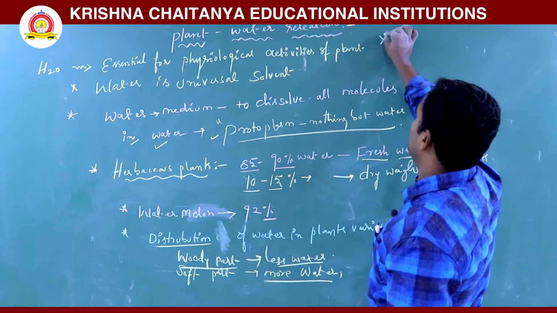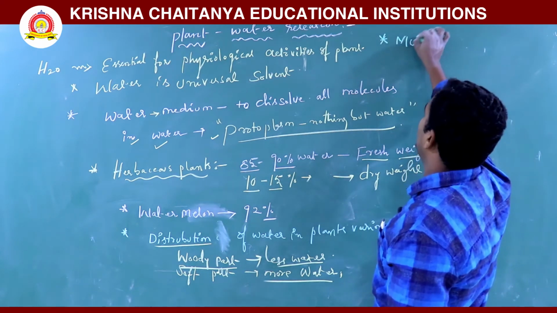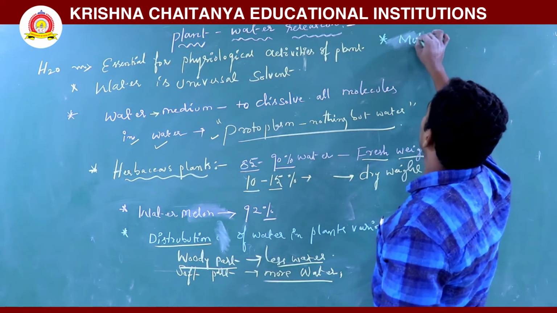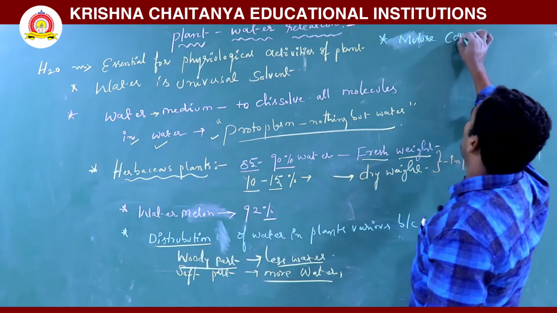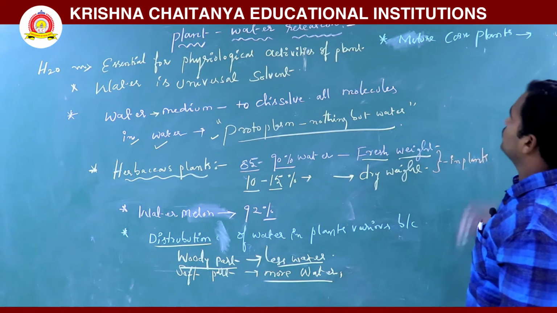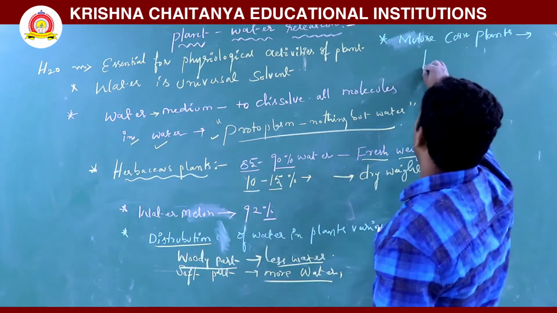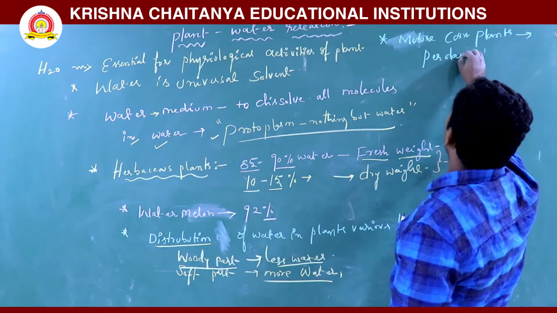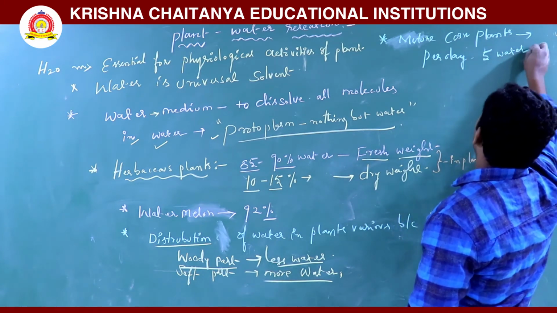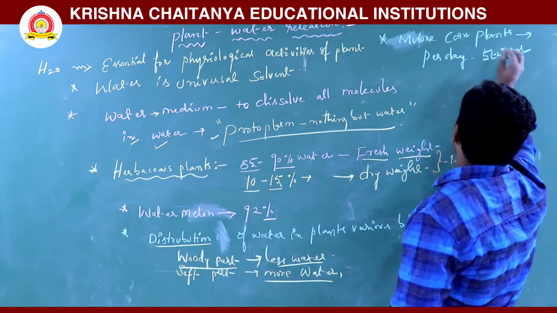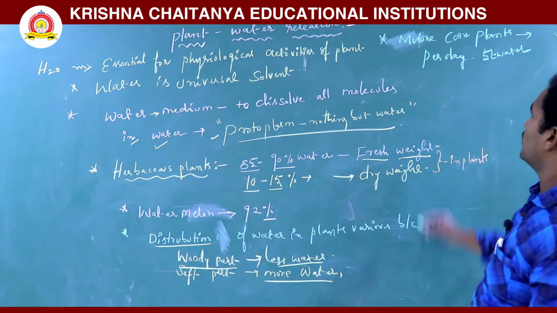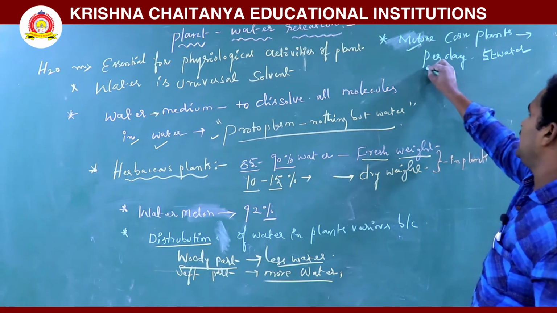Next one is the mature corn plant. In a mature corn plant, generally 5 liters of water is required per day.